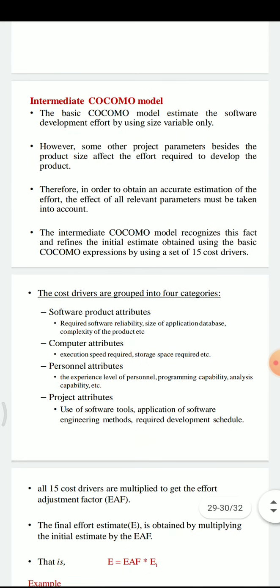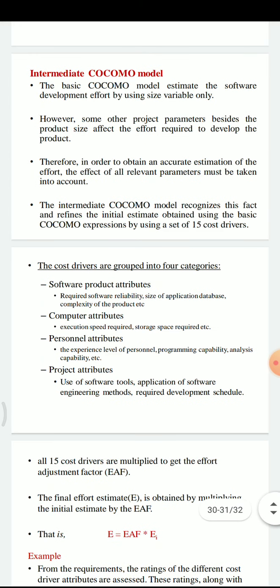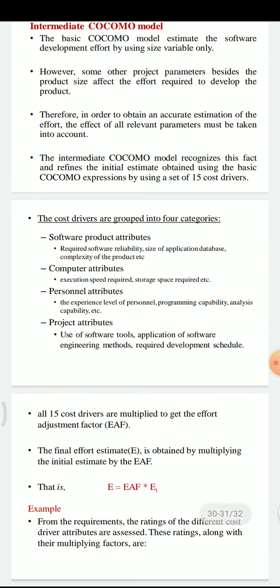The first is software product attributes, then computer attributes, personnel attributes, and project attributes. The software product attributes are those required for software reliability, size of the application database, and complexity of the product. Computer attributes represent execution speed required and storage space required.